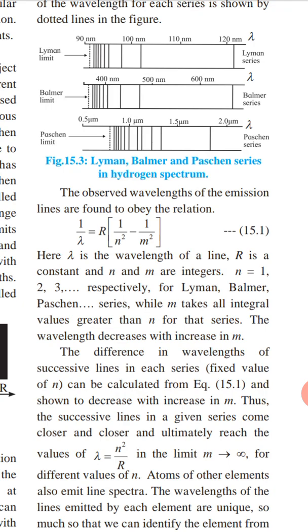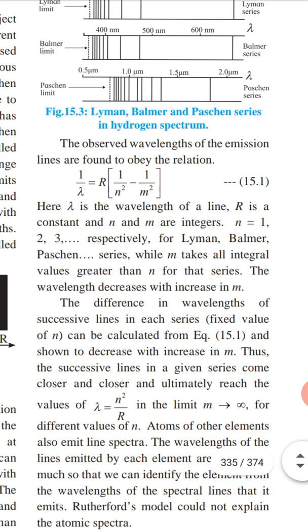Now the observed wavelengths of the emission lines are found to obey a relation. One relation is given directly here. You just need to remember the relation, as there is no derivation for it. This is a ready-made formula. We consider that 1 by lambda, the reciprocal of the wavelength, can be given as R in bracket 1 by n square minus 1 by m square.